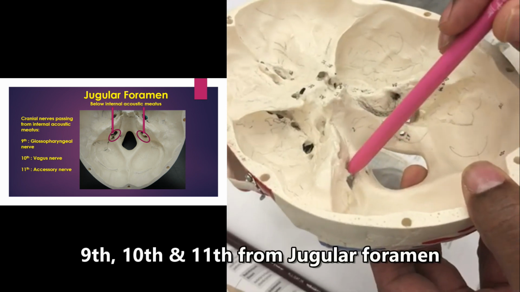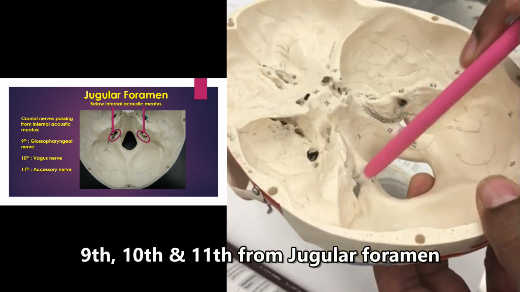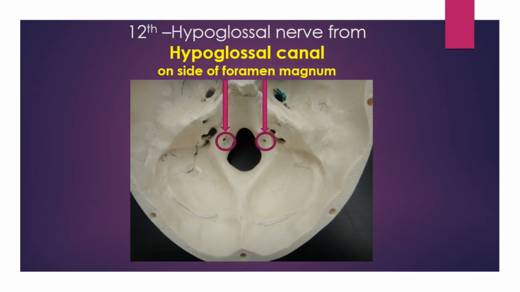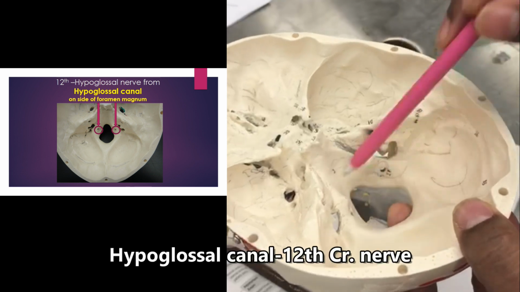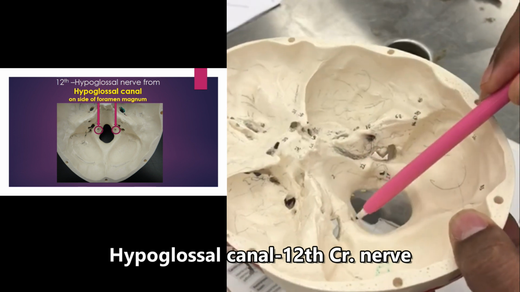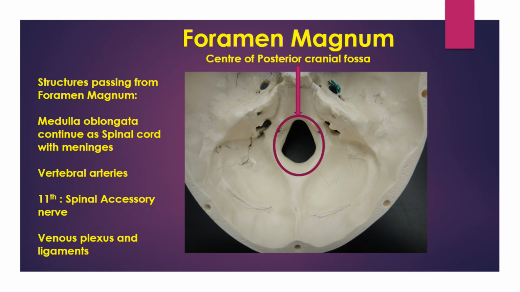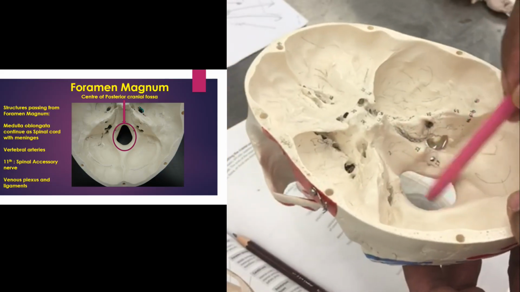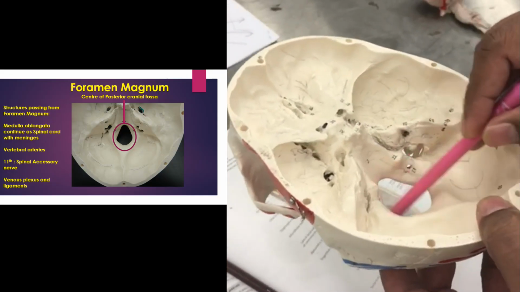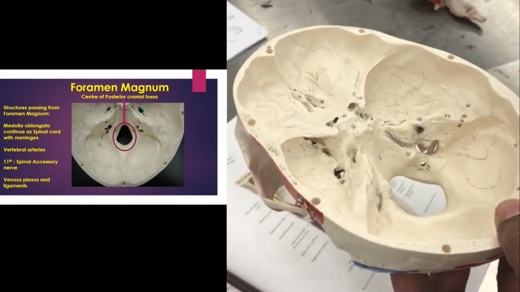The 9th, 10th and 11th cranial nerve is from this foramen, which is known as the jugular foramen. Jugular foramen transmits the 9th, 10th and 11th cranial nerve. Just below it, on the side of foramen magnum, is the 12th cranial nerve, hypoglossal canal. Hypoglossal canal transmits the hypoglossal nerve or 12th cranial nerve. Foramen magnum transmits the spinal cord with its meninges, vertebral artery, and the spinal part of accessory nerve, and some ligaments. Clear?